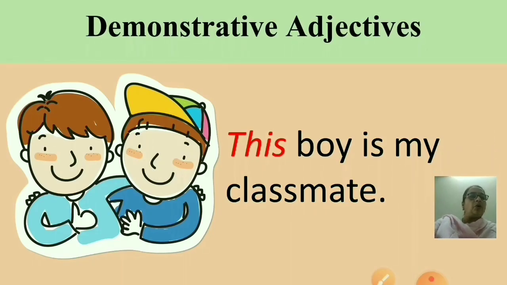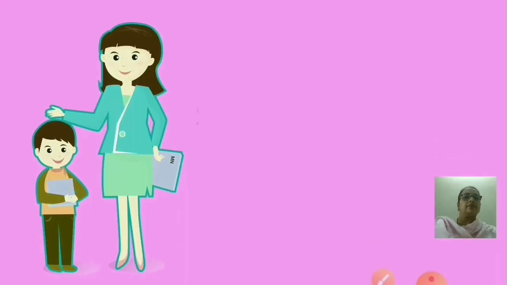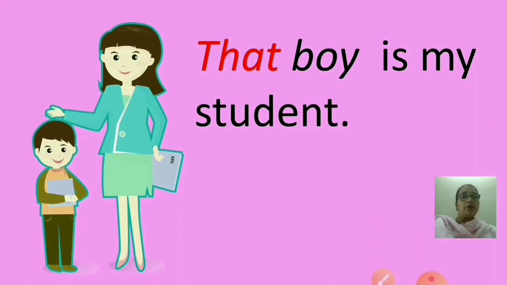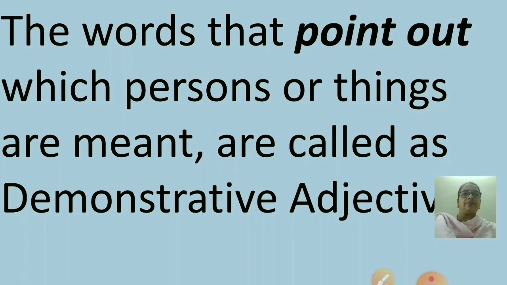Now let's learn more about demonstrative adjectives. This boy is my classmate. That boy is my student.